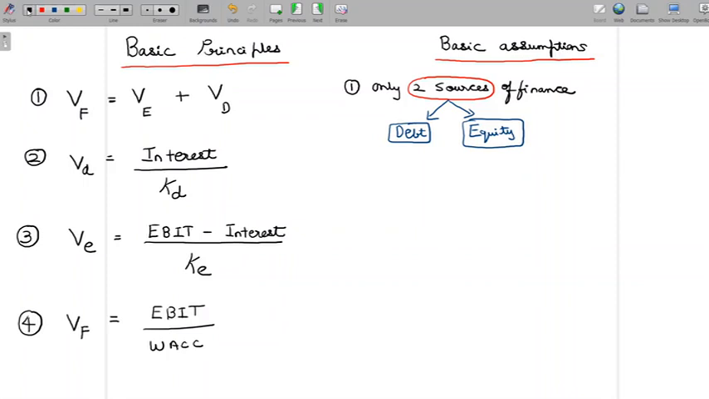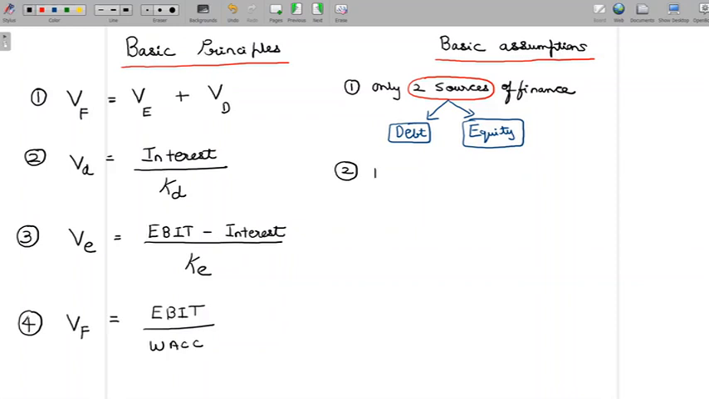But let me tell you that when we looked at EBIT to EPS analysis, we didn't have this assumption here. There, in EBIT to EPS analysis discussions, we did consider preference shares as a source of finance. So this assumption is only going to be for the remaining concepts that we will look at in capital structure. So that's important again to keep in mind.